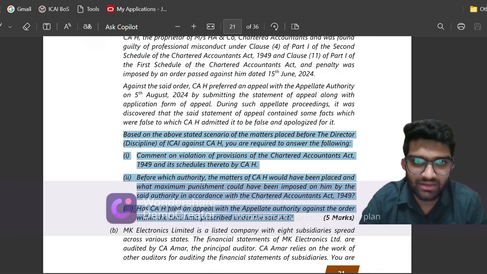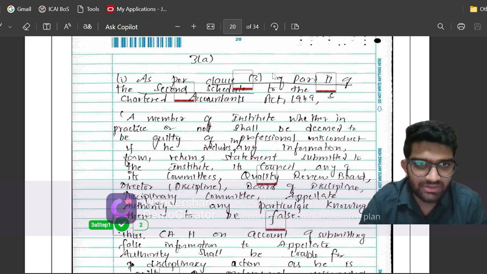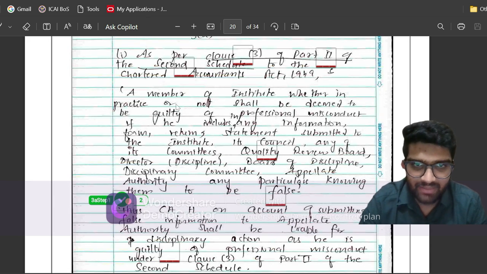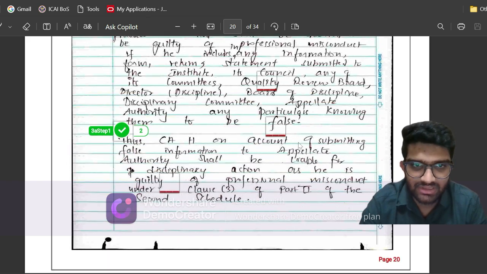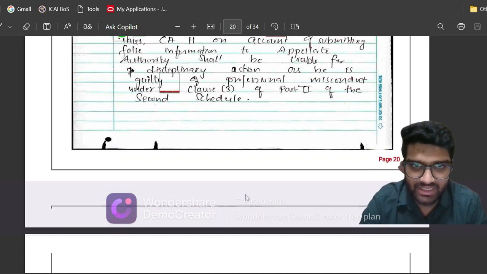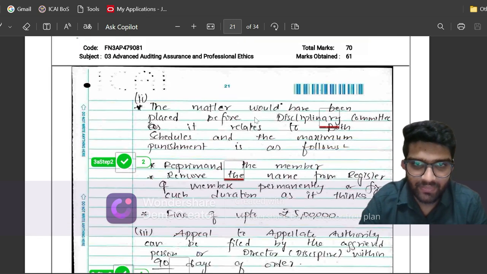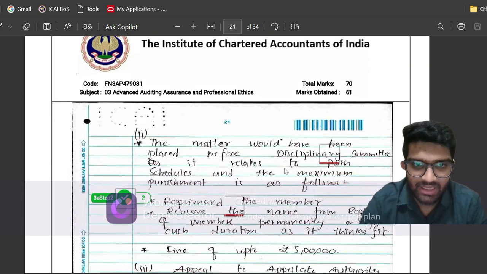First I have written regarding the violation, where I have said that as per clause 3 of part 2 of the second schedule, a member of the institute in practice shall be deemed to be guilty of professional misconduct if he includes in any information, form, return or statement submitted to the institute, council or any of its committees, QRB, Director Discipline, Board of Discipline, any particulars knowing them to be false. So hence CAH, on account of submitting false information, shall be guilty of professional misconduct under 3(2). Now this matter, because it is regarding the second schedule, will be placed before the Disciplinary Committee.